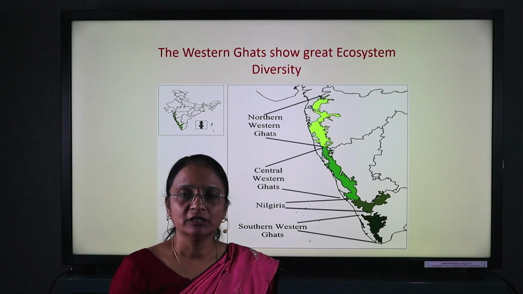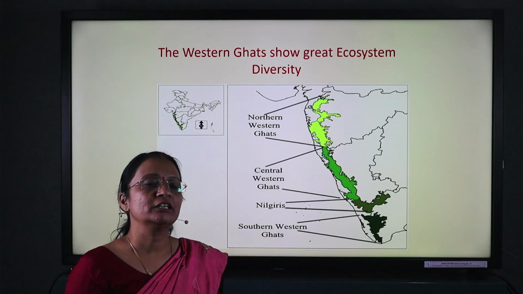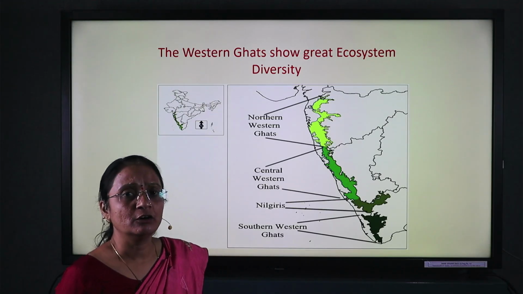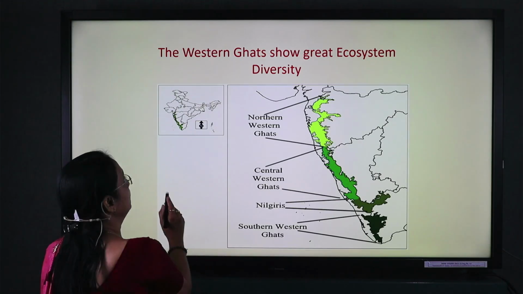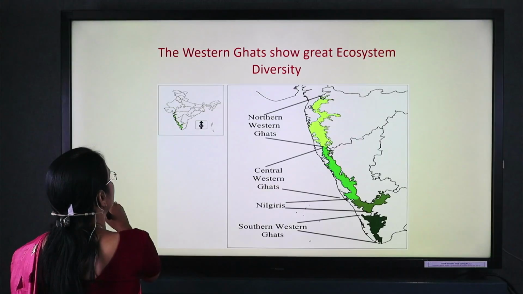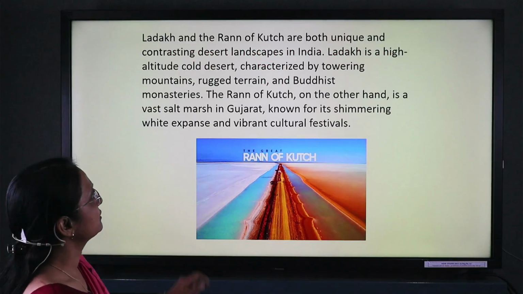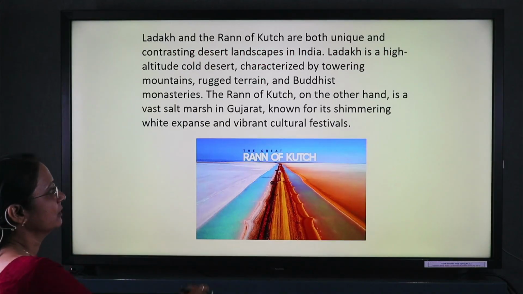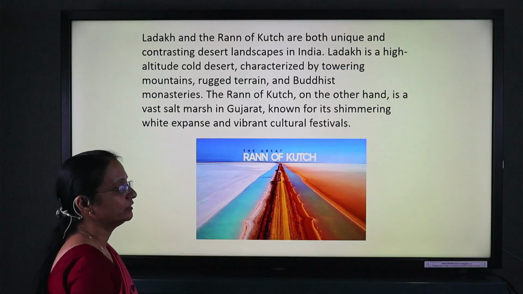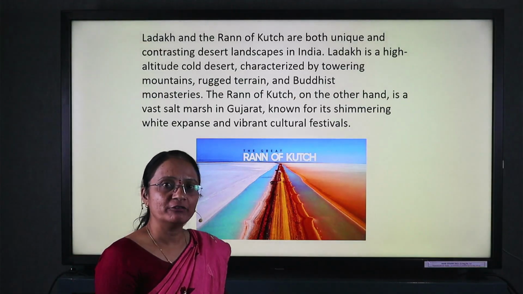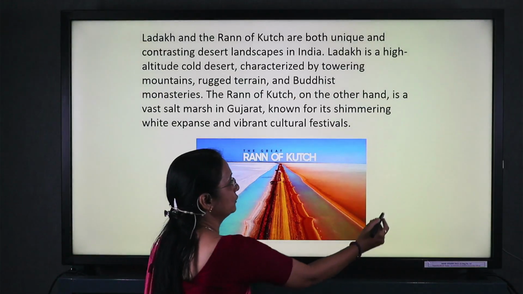And the Himalayan region is another example in India that shows a wide variety of ecosystem diversity. Another example is the Rann of Kutch in the Gujarat region, which has a desert ecosystem.